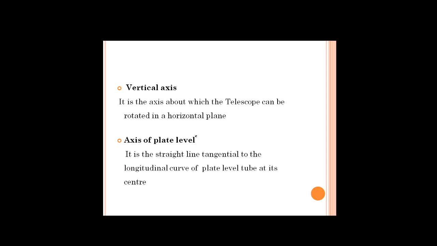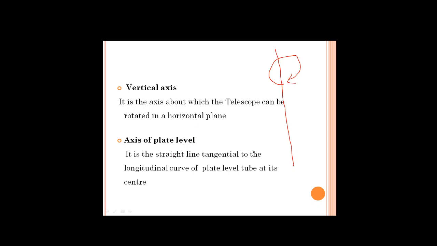What is this vertical axis? It is the axis about which the telescope can be rotated in a horizontal plane. Means this is a vertical axis where your telescope can be rotated in a horizontal plane.